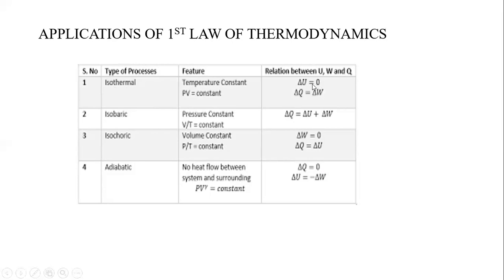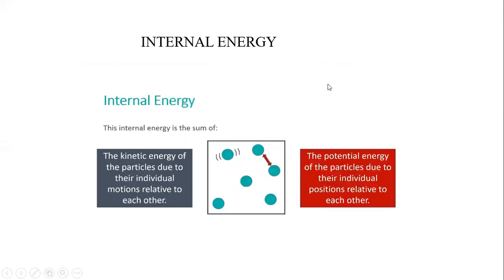If the temperature is constant, there will be no increase of internal energy, and all the heat will be converted into work. To know about this equation, have a look at the first law.